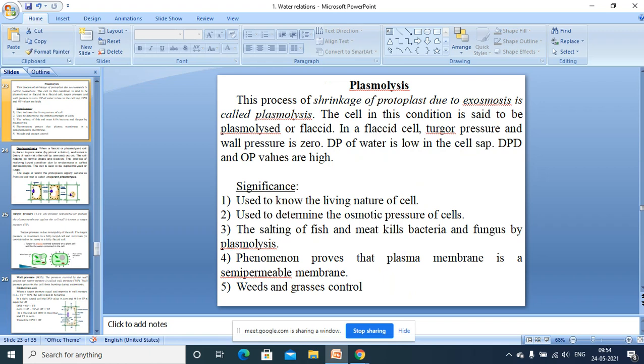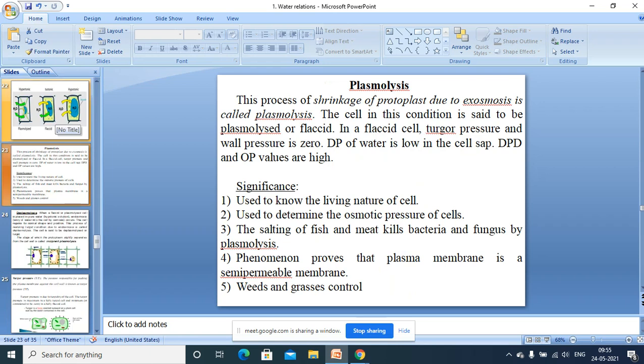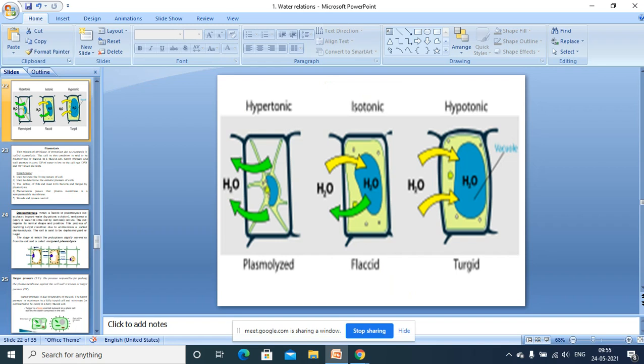Okay, thereby in a flaccid cell, Turgor pressure and wall pressure is zero. I hope you understood why. So now this is a plasmolyzed cell. Now we can see the plasma membrane is not coming in contact with the cell wall. There is no Turgor pressure. Turgor pressure operates when the protoplasm expands.